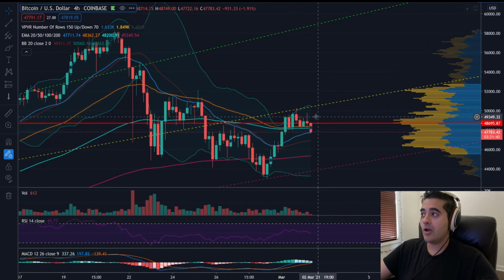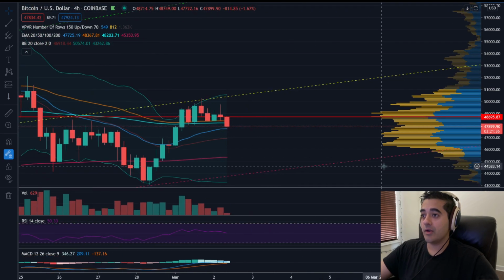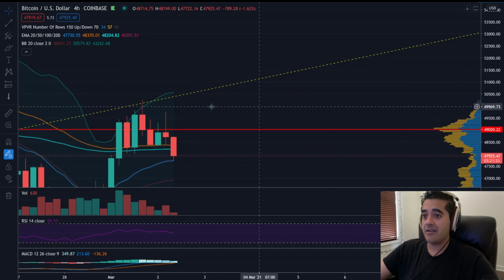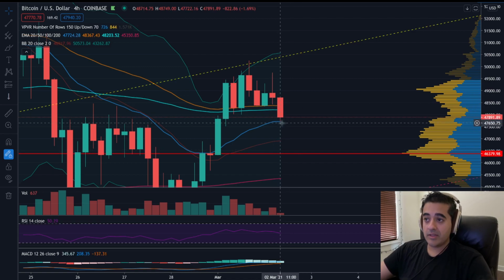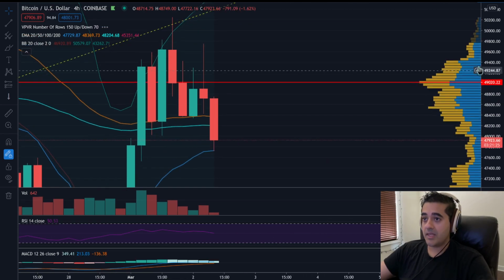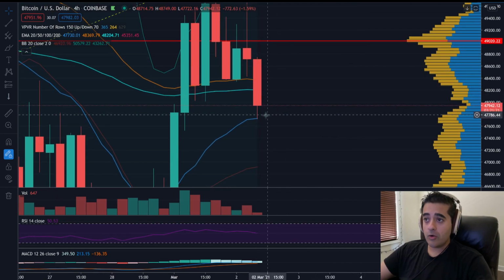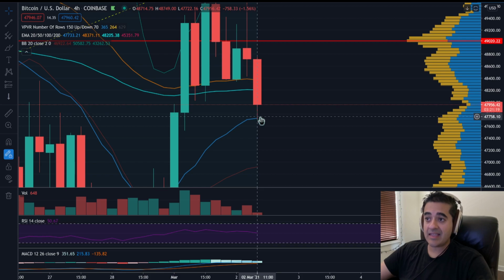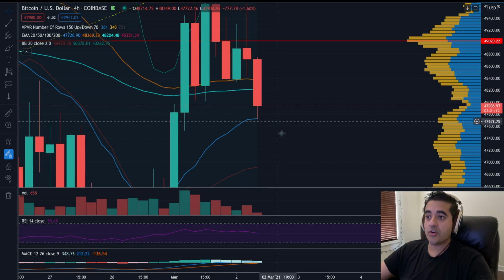And you'll see right now, as we're talking, Bitcoin has dipped, and it touched the 20 exponential moving average. I mean, this is live. So you can really see the accuracy of some of these lines when you start following them. It literally touched the 20. I'm going to zoom in even more so you can see the candle. As we were talking, Bitcoin dropped. It touched exactly at the 20 exponential moving average, right where we said, at 47,700. And it started bouncing up.